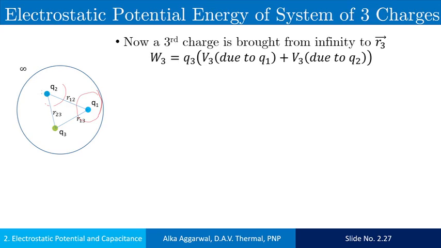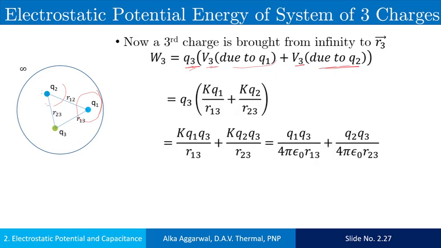So work done on the third charge is equal to the charge into the potential due to the charge Q1 at that point plus the charge into potential at that point due to the charge Q2.